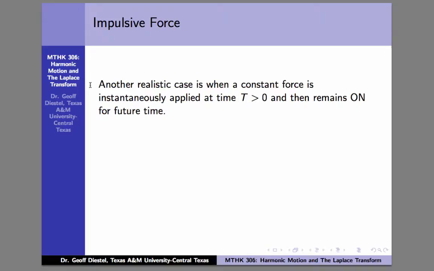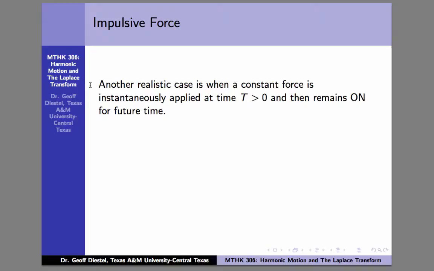An impulsive force is, at some future time, capital T, a force that is going to turn on, or the object is going to start experiencing a force, and that force is positive or negative, but it's not zero, so it creates an immediate change of direction of the object, or just a dramatic change in its speed as it comes into this kind of force field. And this force field is going to stay on. We'll consider simple cases where it's just a constant force.